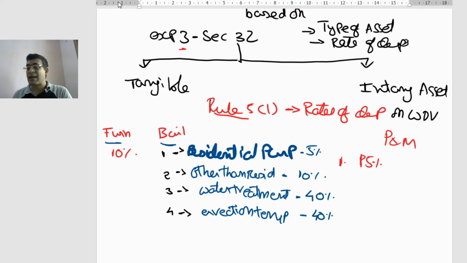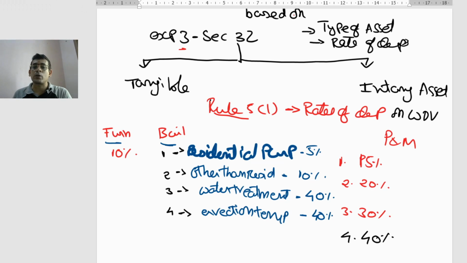Now you have another rate of depreciation, which is 20. There are a few rates I will discuss; for what it is 20, I will discuss. First let me mention the rates applicable for plant and machinery. So 20% is one rate. Then third, 30% is some other rate. And in major cases 40%.